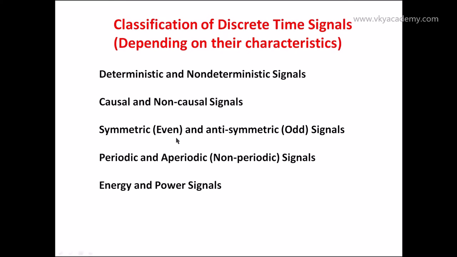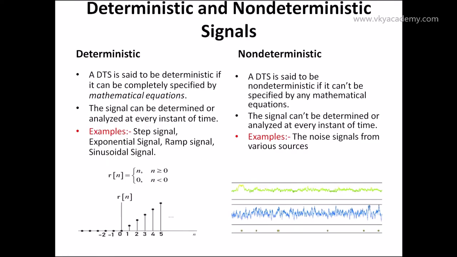Symmetric, which is also called even signal, and antisymmetric, which is also called odd signals. Next, we will discuss periodic and aperiodic signals, which are also called non-periodic signals. After that, we will discuss energy and power signals, which is also a very important topic. So let us first discuss deterministic and non-deterministic signals.